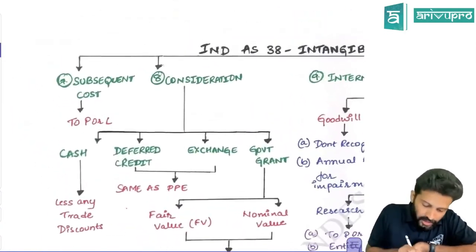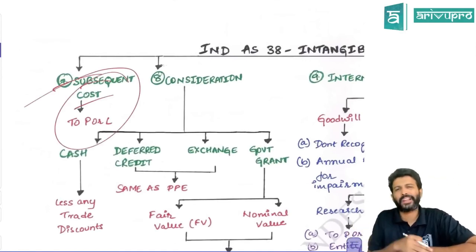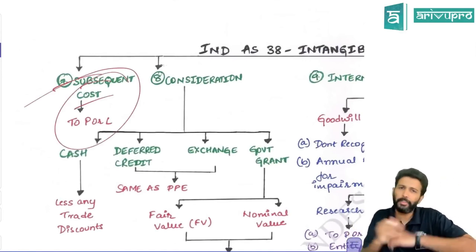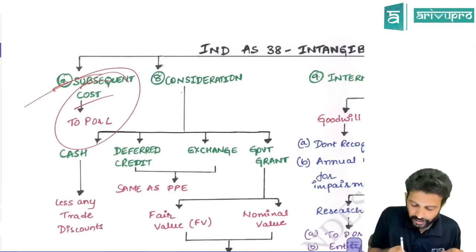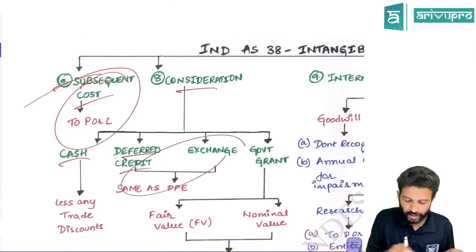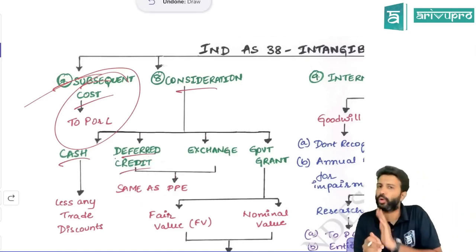Okay. Then subsequent cost. Generally, subsequent cost in an intangible asset, we say, will not fulfill the recognition criteria, hence we transfer it to SPL, but that is debatable also. Case by case basis, you need to assess. In terms of the other things, cash consideration, deferred consideration, exchange terms, all these are same as PPE. Whatever you learned in Ind AS 16, the same will hold good here also.